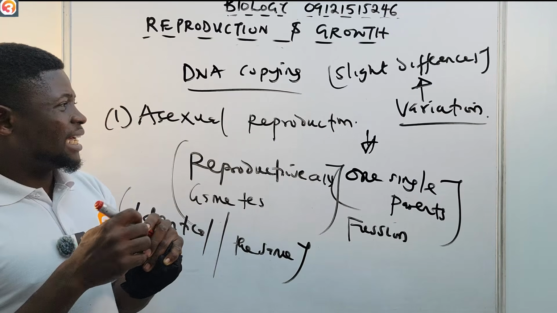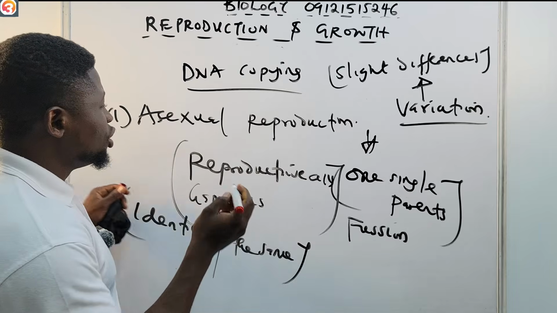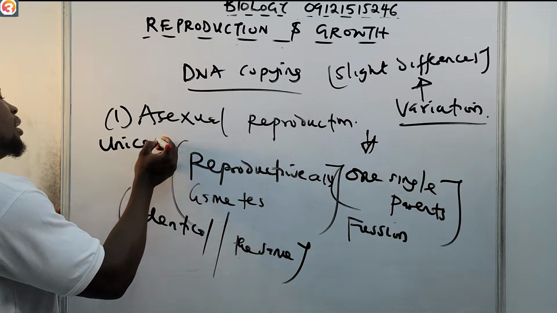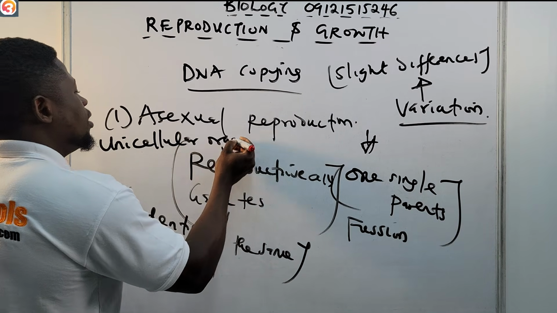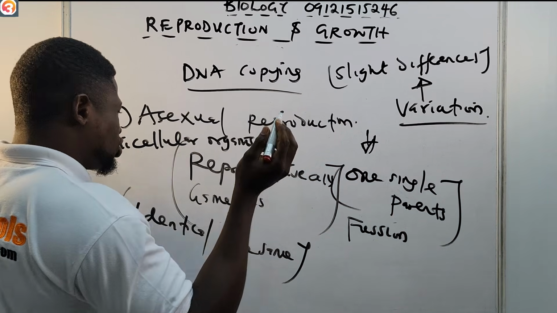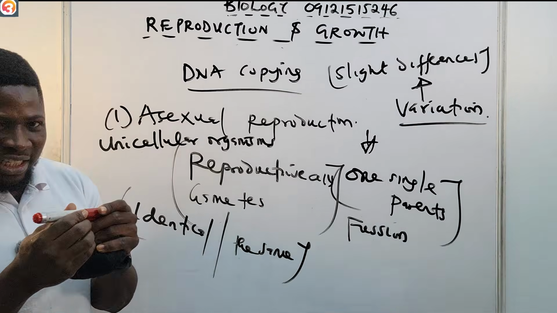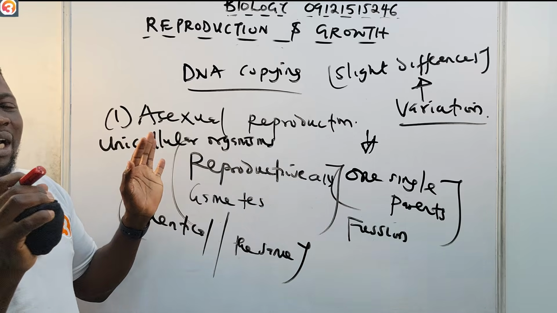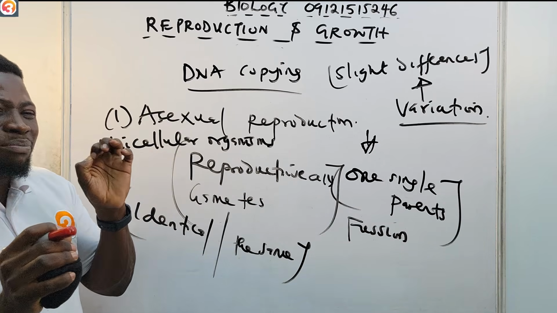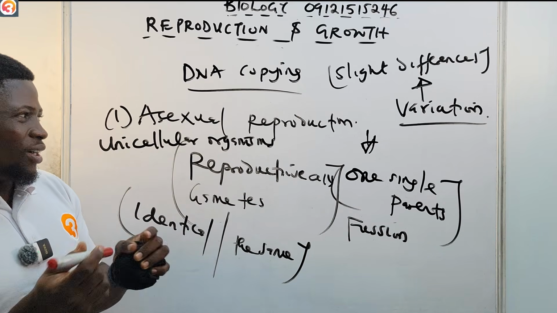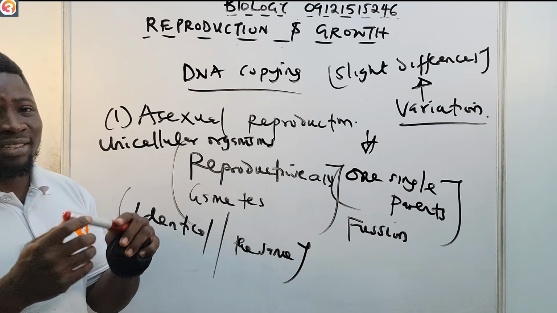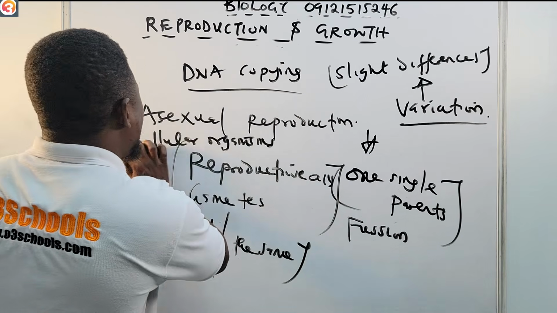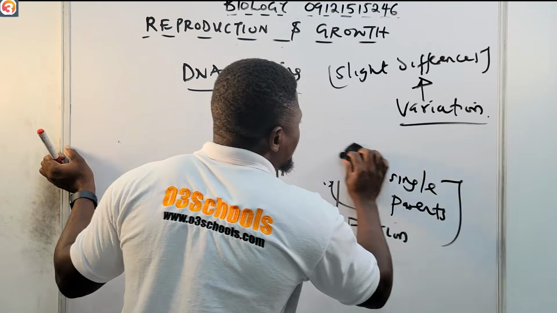We see asexual reproduction mostly in unicellular organisms, or in some simple multicellular organisms. And there are different types of asexual reproduction, and that's what we want to take a look at next.